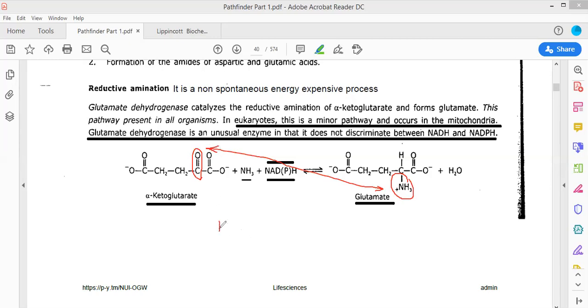And always remember, FADH2 will be used only in those chemical reactions in which the functional group is not being altered, but only a double bond is being introduced. I know that the majority of you know this particular compound that is formed in the Krebs cycle. Can you recognize this particular compound? Which is this compound that has been produced?